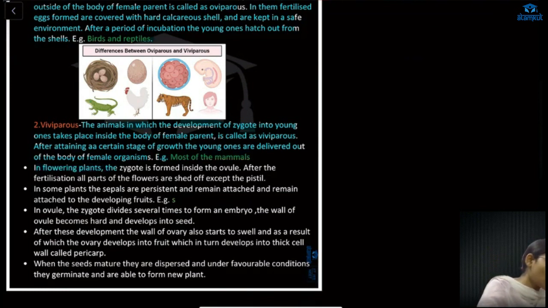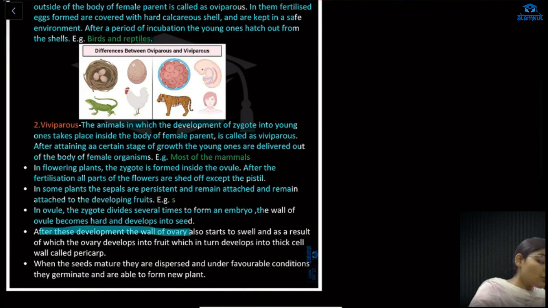Now, in flowering plants, the zygote is formed inside the ovule. After fertilization, all the parts of the flower are shed off except the pistil. In some plants, the sepals are persistent and remain attached to the developing fruits. In the ovule, the zygote divides several times to form an embryo. The wall of the ovule becomes hard and develops into a seed. Ovule will develop into seed in the flowering plant after zygote formation and embryogenesis.